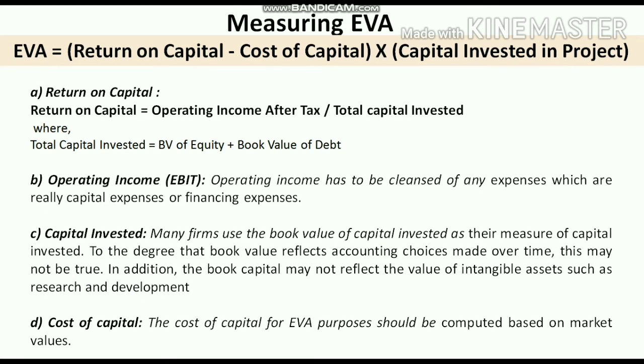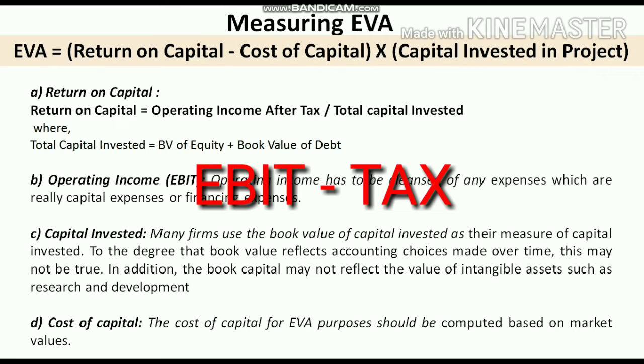So the formula for economic value added is return on capital minus cost of capital, multiplied by capital invested in a project. The first variable, return on capital, can be calculated by operating income after tax divided by total capital invested. Operating income means EBIT, that is earnings before paying interest, and we need operating income after tax. So from EBIT we deduct the taxes.